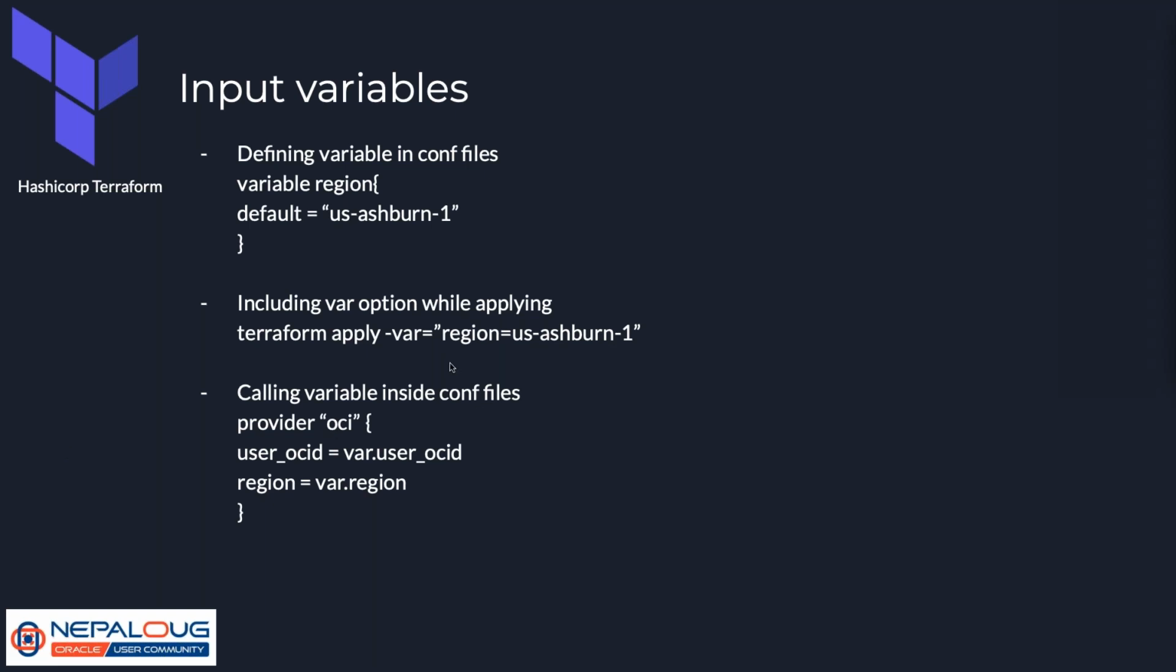And even in this case, if we define the variables, we call the variable with the keyword var.variable_name. So in this example, we are defining a provider block where we are using OCI as a provider, and the user_ocid is var.user_ocid. So basically, the variable name user_ocid has the value that I have set for my variable user_ocid.